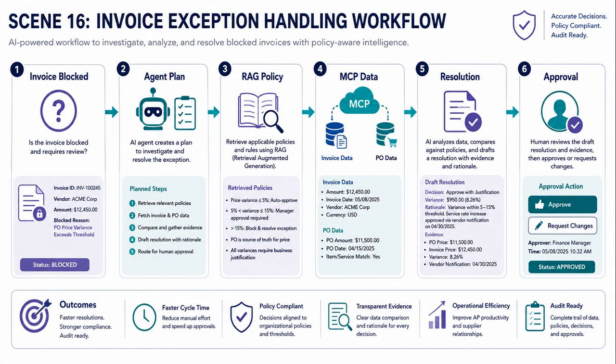Now let's look at an example workflow, invoice exception. A finance user asks, why is this invoice blocked? The AI agent plans the investigation. RAG retrieves invoice policy and exception handling rules. MCP connects to invoice data, purchase order data, and workflow tools. The agent compares the evidence. It drafts the likely reason and next action. A human approver reviews before any financial action.